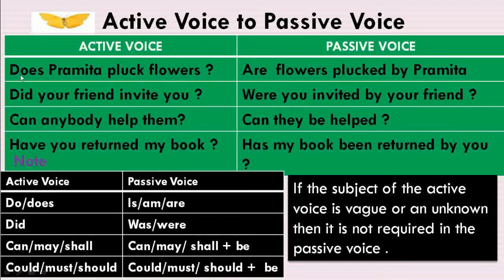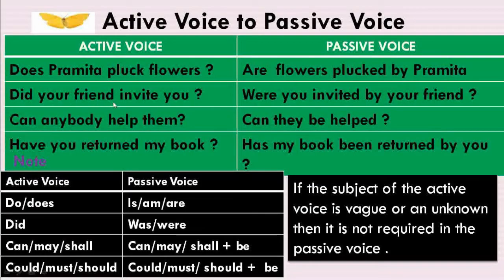And one thing, if you observe the sentence, the helping verb does changes into are. Then why this change? As you know very well, flowers, the subject of this passive voice sentence, is in plural form. So the plural form will take the plural verb. So here we use are.